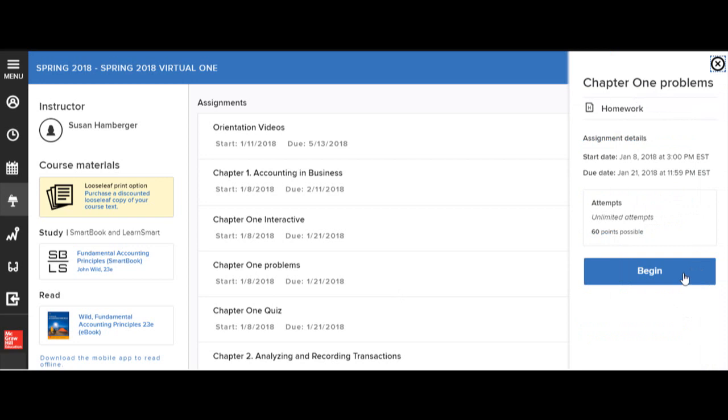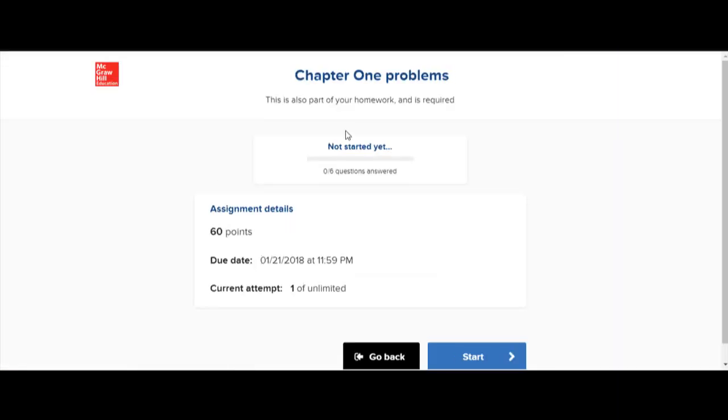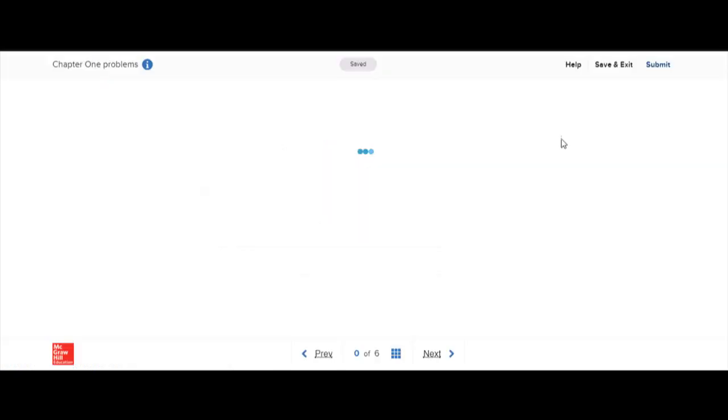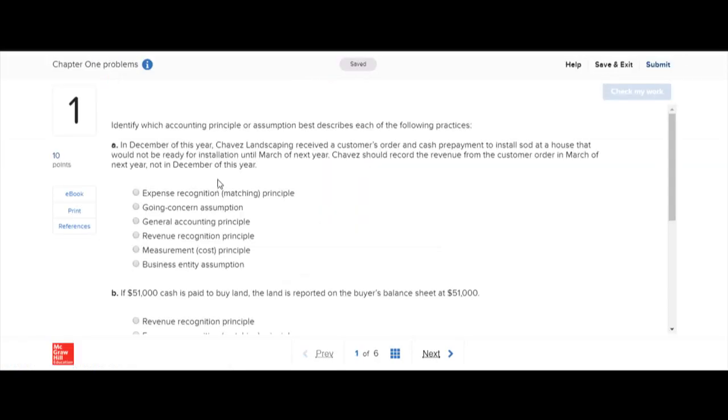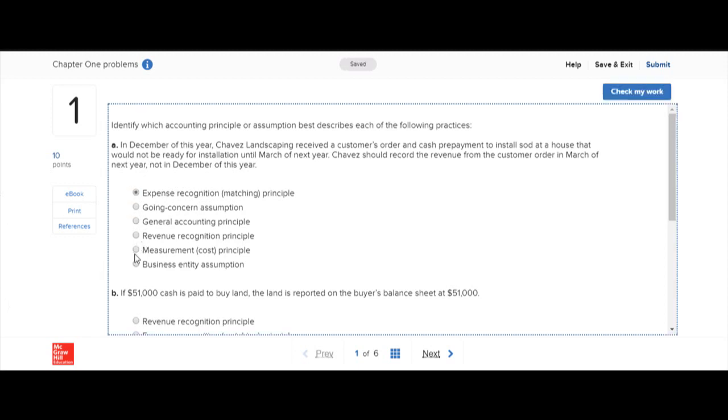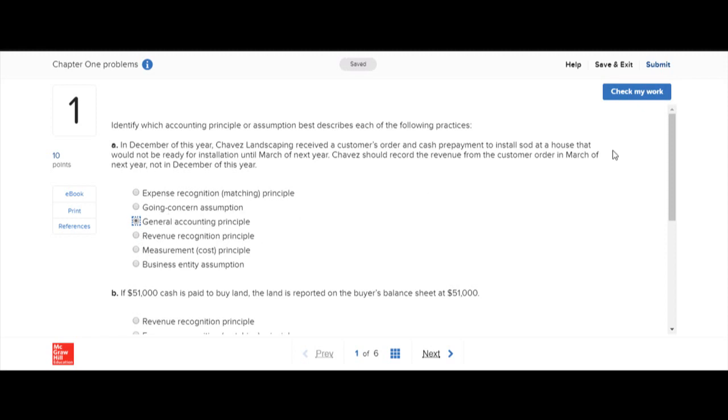These are also required. These are all from your book. For most chapters, they're the quick studies that are found at the end of the chapters. Again, click Start. And on this one, it's asking you to identify which accounting principle or assumption best describes things. I'm just going to click a bunch of them, so we'll see how it works.